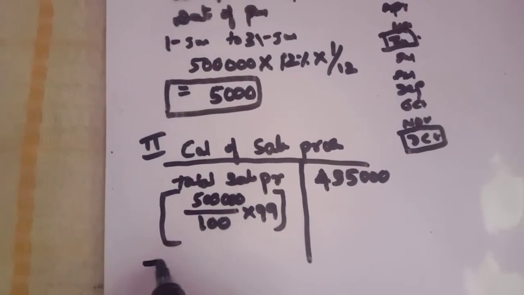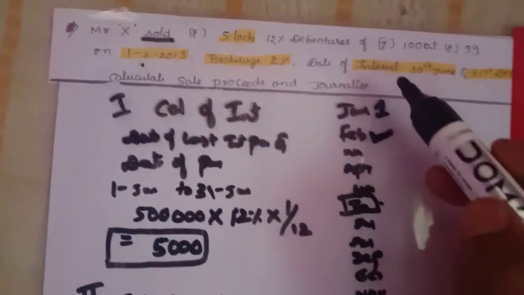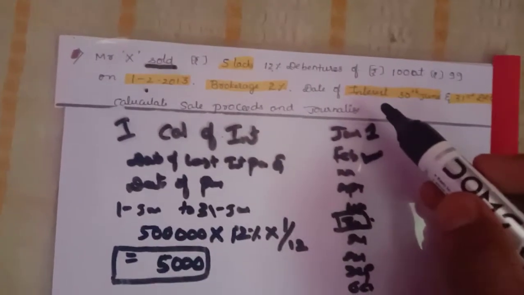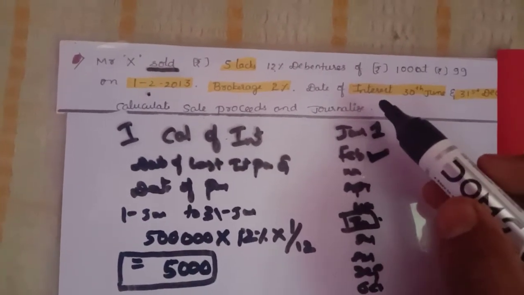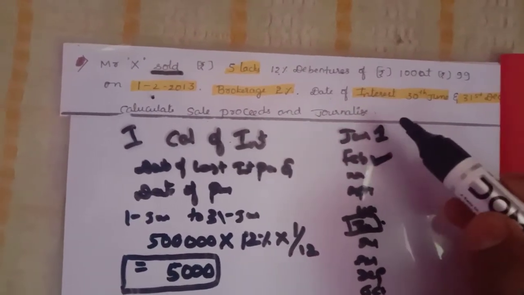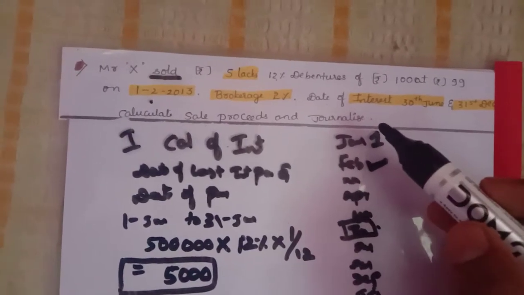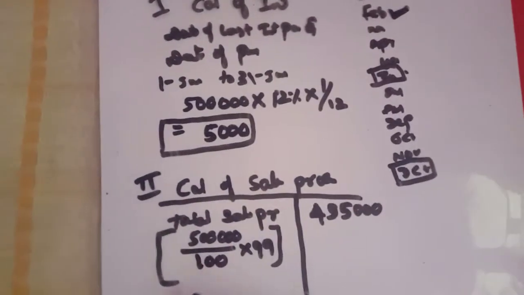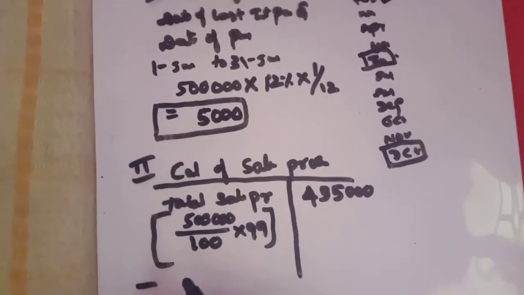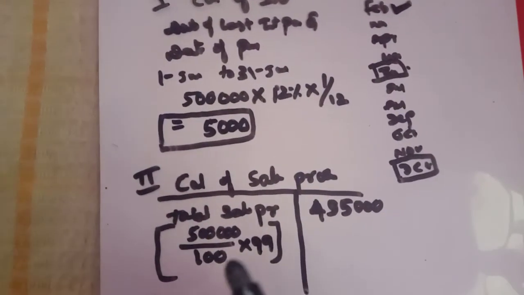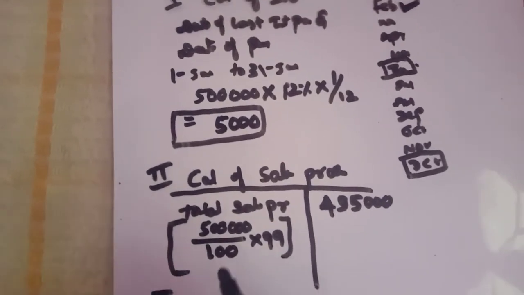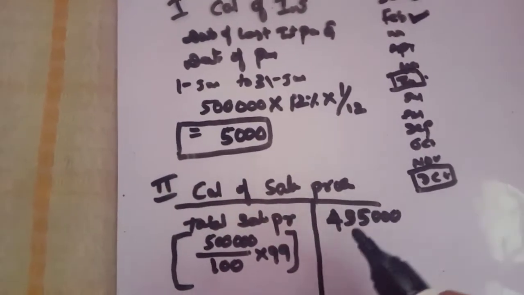Next, less: here no need to deduct the interest because they have given it on the base of ex-interest price. In the problem they did not mention anything, so if the question is given like that, we need not deduct the interest. In the previous problem we deducted the interest because they gave it on the base of cum interest. Here we need not deduct the interest.